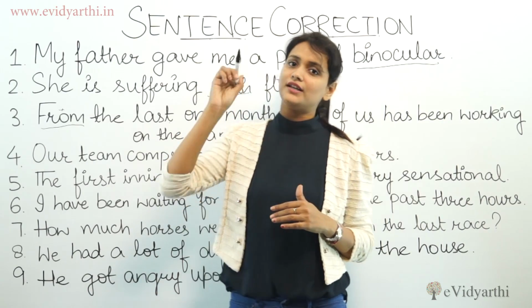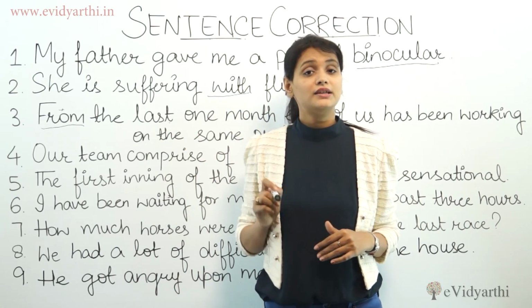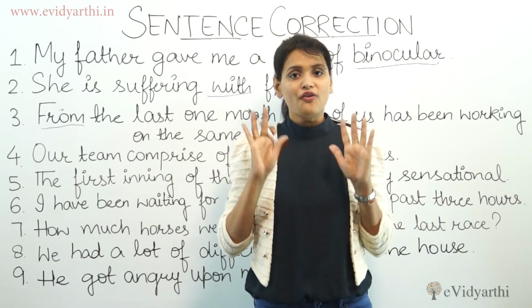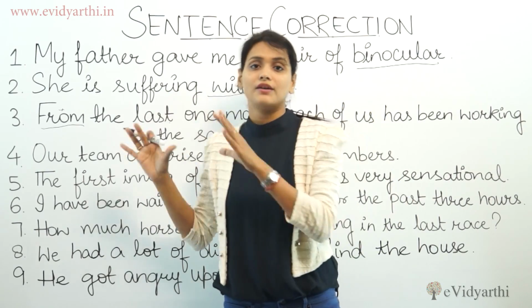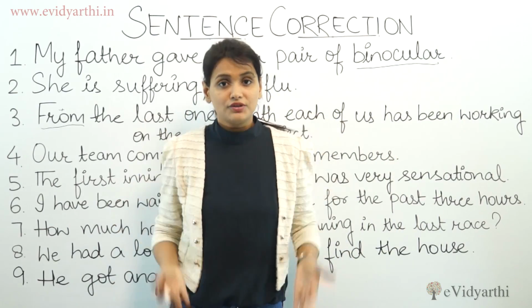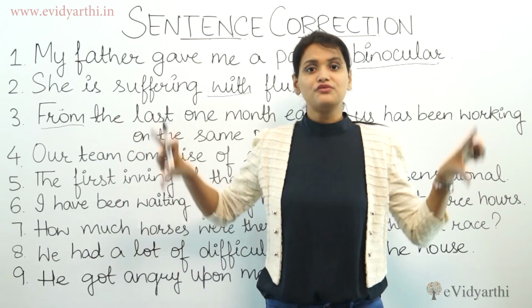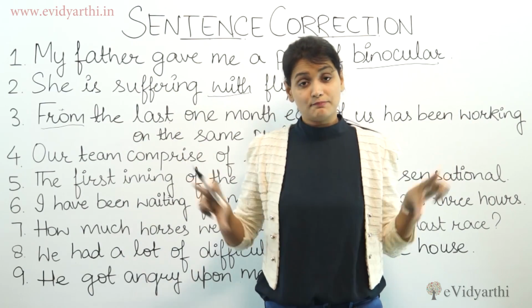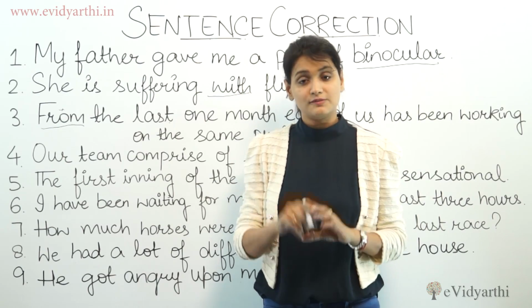I started waiting when there was 5 o'clock in the watch. But if I say I'm waiting for you for 5 hours, there is no surety which 5 hours, at what time I started waiting for you. So when the time is actually not sure, that is a period of time. When there's an extension of time, there's a period of time. But when the time is sure, that is definite, that is a point of time.